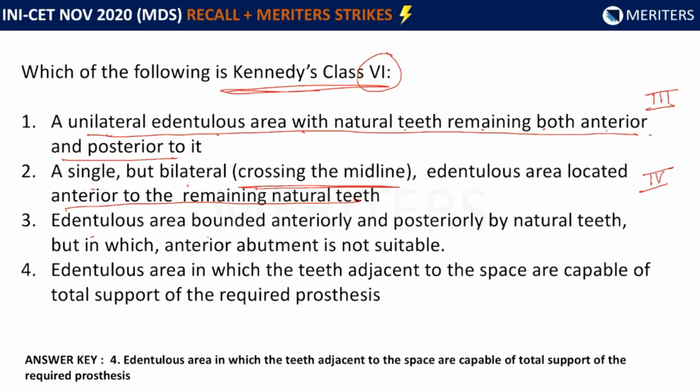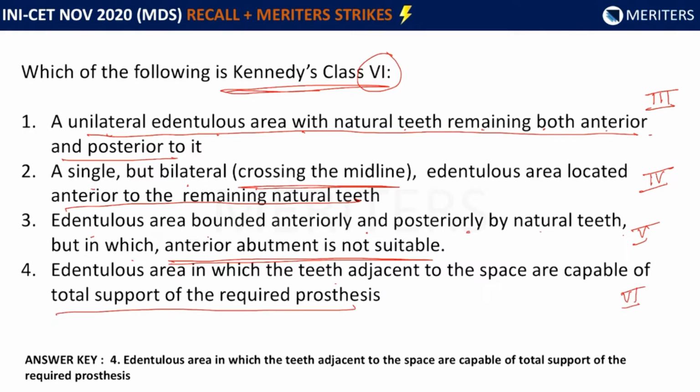Edentulous area bounded anteriorly and posteriorly by natural teeth, but in which the anterior abutment is not suitable. This is Kennedy's class 5. And lastly, an edentulous area in which teeth adjacent to the space are capable of total support of the required prosthesis. Yes, this is Kennedy's class 6.